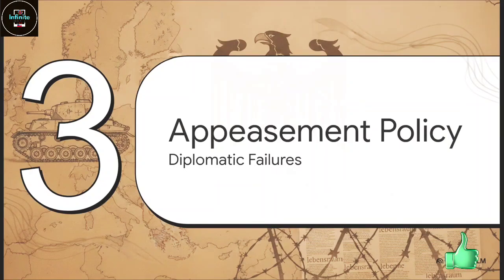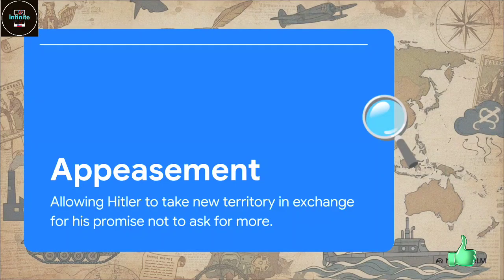Chapter 3. The policy of appeasement. Diplomatic failures. Right, so with a re-strengthened military, Hitler starts looking for Lebensraum, or living space, to expand the Aryan population. That meant taking over his neighbors, which finally made the Allies nervous enough to react. But instead of pushing back with force, they used this deeply flawed diplomatic strategy: appeasement.